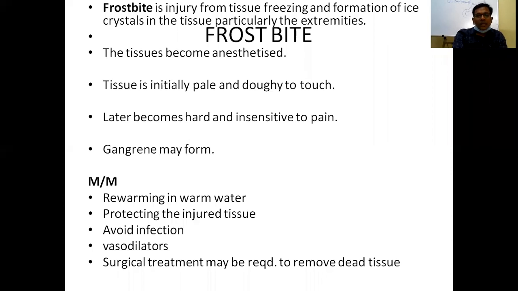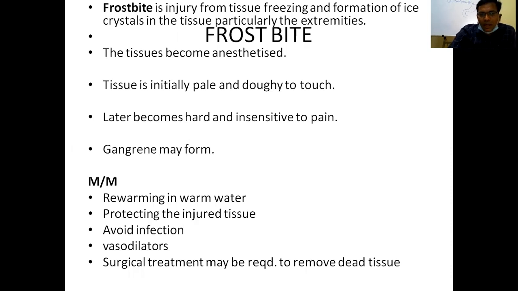Rewarming in water. There are two types of rewarming: passive rewarming and active rewarming. Passive rewarming is for mild patients, usually with insulation of the patient with blankets and others. Active extracorporeal rewarming is the active rewarming, for those with organ compromise, like cardiovascular compromise. So you use airway rewarming and crystalloid infusion for hypotension correction. If the hypotension is not corrected, use dopamine. If there is severe cardiovascular compromise, IV nitroglycerin is given.